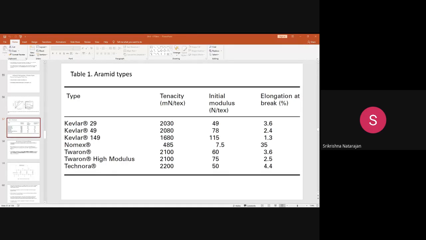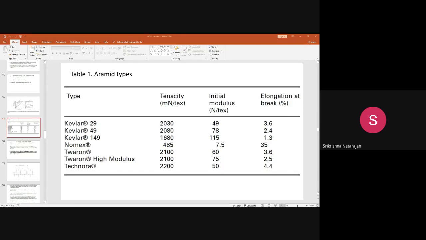Another thing is that these fibers are hygroscopic. Because there is very high hydrogen bonding, definitely this will absorb moisture. It can absorb up to 6% moisture at 100% relative humidity at around 23 degrees centigrade. But if you compare it with fibers like viscose rayon, where exposure to high relative humidity may change the mechanical properties, the fiber has a poor wet strength during high relative humidity. The hydrogen bonds get broken, so that the strength of the viscose rayon will get reduced.